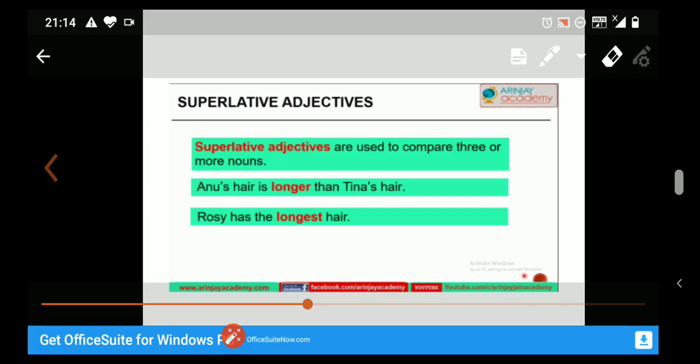In the first example, Anu's hair is longer than Tina's hair. This is the example of comparative degree. And for superlative degree, what we have done, Rosie has the longest hair. We are using est here. For the superlative degree, we always use est, and before est we use the article.